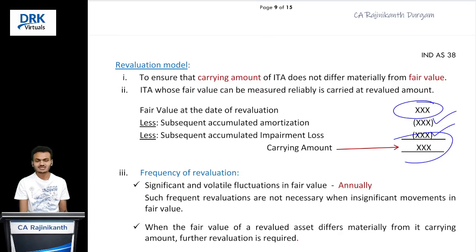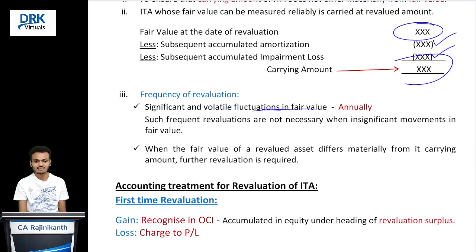Just because you are following the revaluation model doesn't mean you should go for revaluation every year. The standard is saying that if fair value fluctuations of your intangible asset are significant and volatile, then only you go for annual revaluation. Otherwise, you should not. Revaluation once in 3 years or once in 5 years is sufficient in that case.